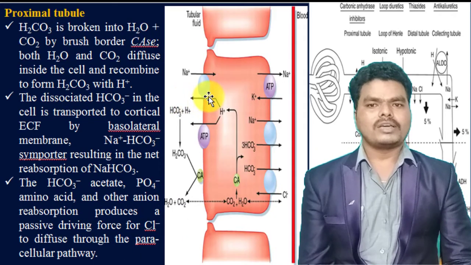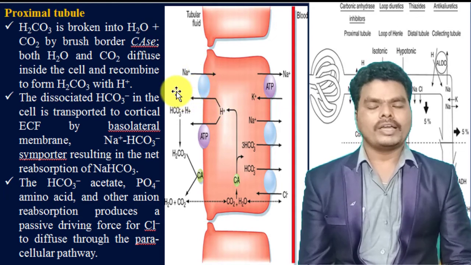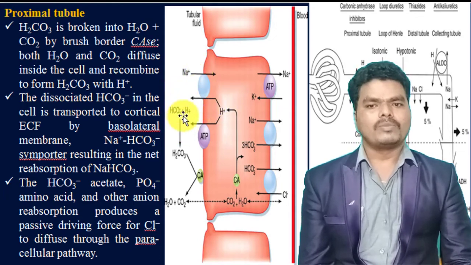The H plus ions are excreted by the action of the sodium H plus ion antiporter at the brush border cells, or lumen site, of these nephrons. After entry into the lumen, the H plus ions combine with the bicarbonate ion and form carbonic acid. With the action of brush border carbonic anhydrase, this carbonic acid is converted into